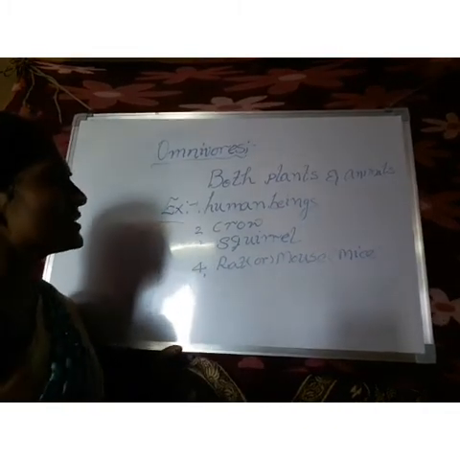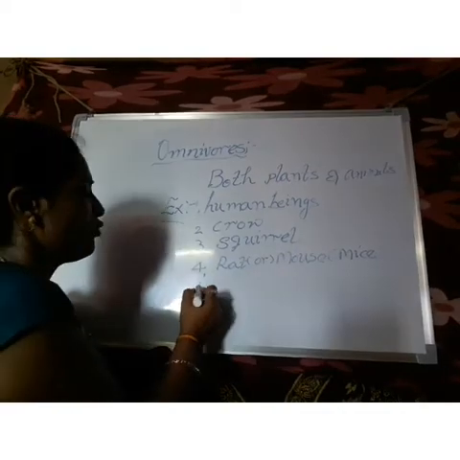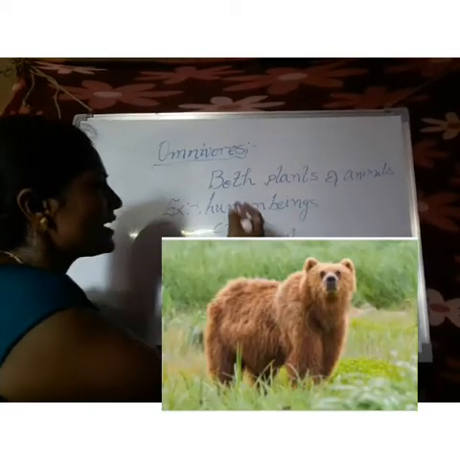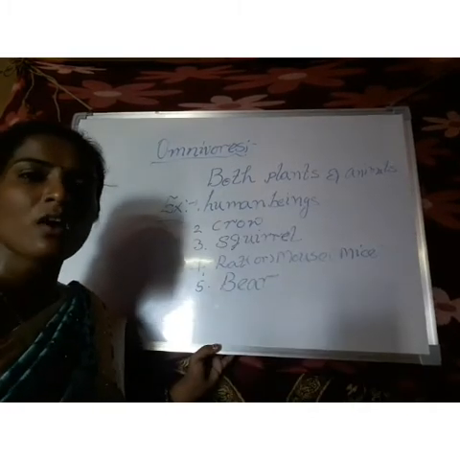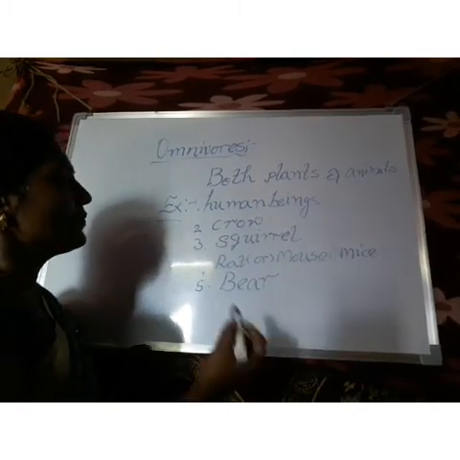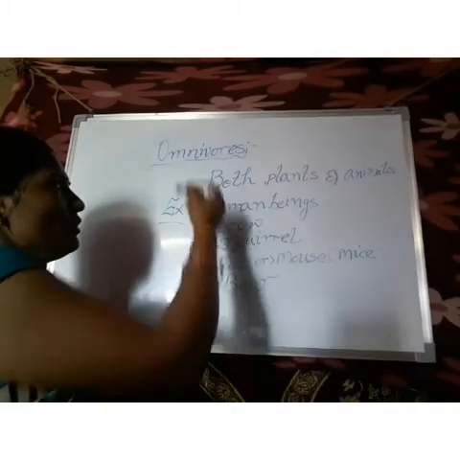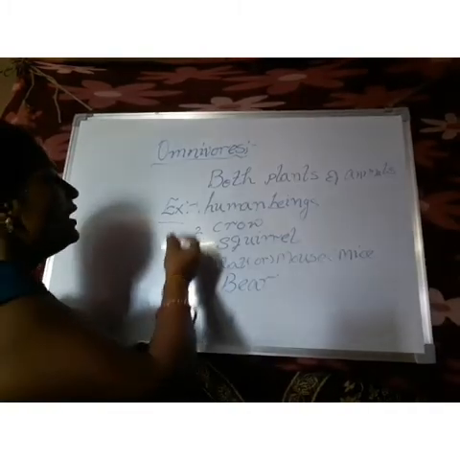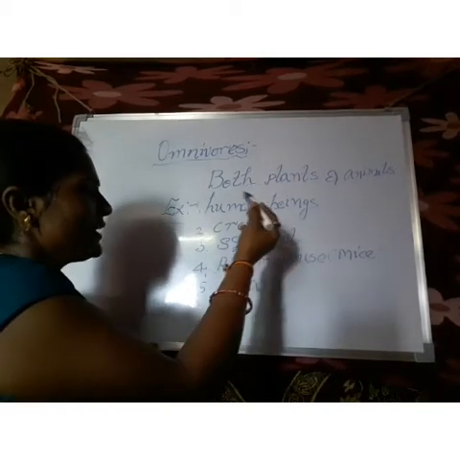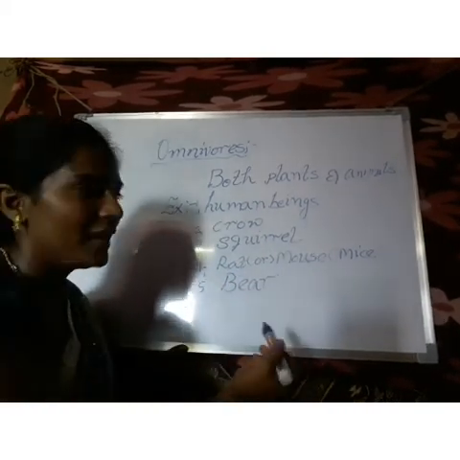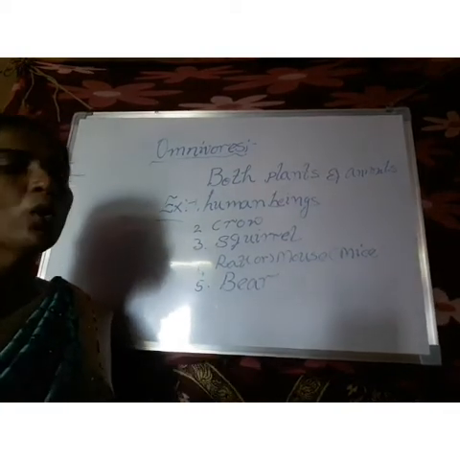So these are examples of omnivores. And one more I forgot, that is the bear. What is the definition of omnivores? The animals which eat both plants and animals we call omnivores. The examples are human beings, crow, squirrel, rat or mouse, and bear.